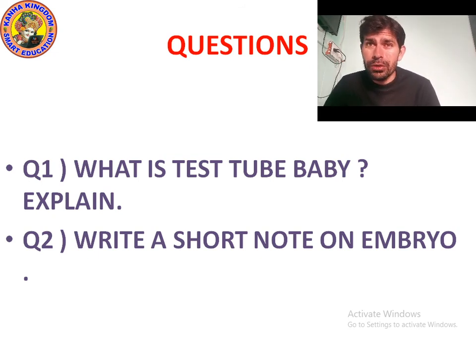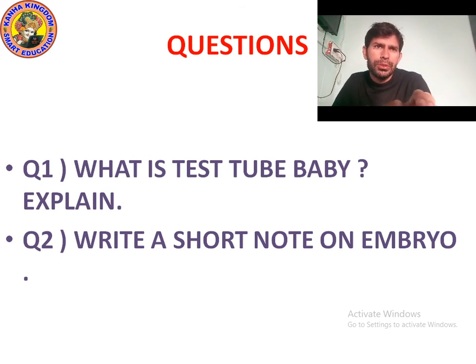So when fertilization occurs, the zygote forms and is allowed to develop for about a week. Then it is placed in the mother's uterus. The complete development takes place in the uterus, and the baby is born like other babies. Babies born through this technique are known as test tube babies.